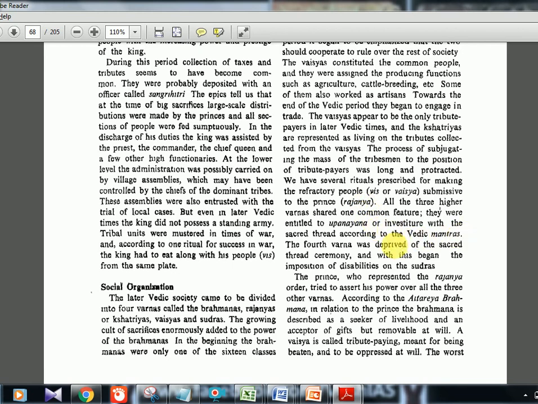Then Vedic mantras are there. The fourth Varna is deprived of the sacred ceremony. This is the term, Upanayana. Upanayana is nothing but that sacred thread which the Brahmanas and all wear, right? That ritual is called Upanayana. It was allowed for all the three classes, that is the Brahmanas, the Kshatriyas and the Vaishyas. But for Shudras alone, it was not allowed. That is what they are telling. Upanayana is not allowed for Shudras.